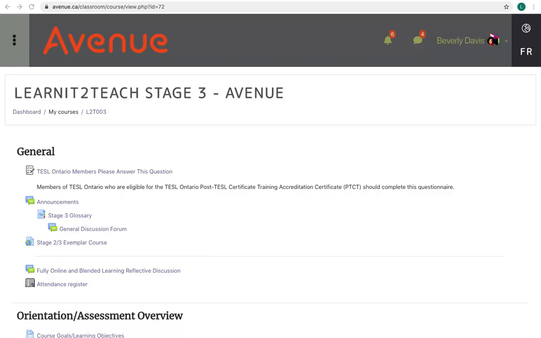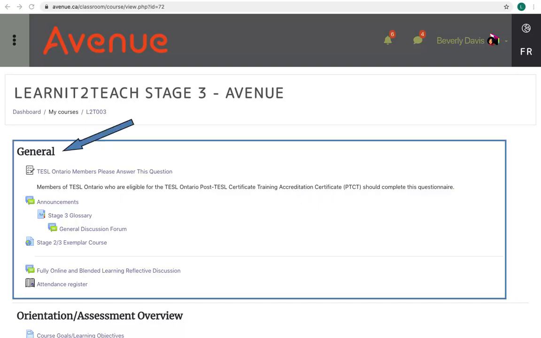At the top of the course homepage, in the General section, participants can see a Moodle quiz named "TESOL Ontario members, please answer this question." Ontario teachers must complete this quiz if they want to earn a TESOL Ontario Post-TESOL Certificate Training PTCT accreditation. The name of this PTCT accreditation is Online Blended Language Training using Moodle.